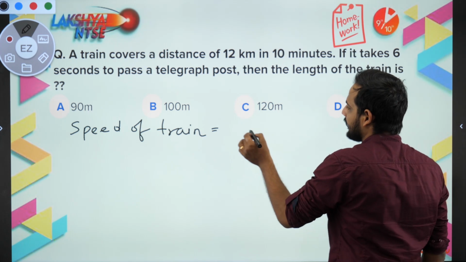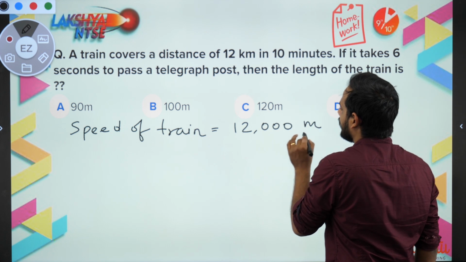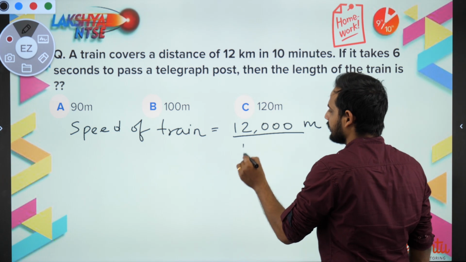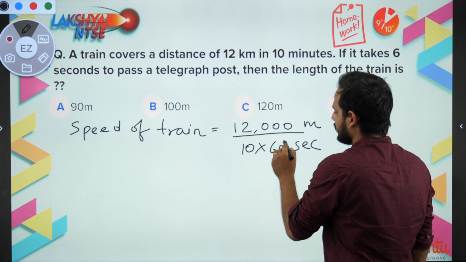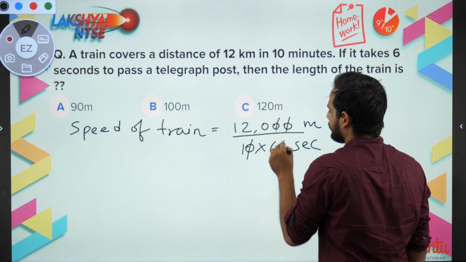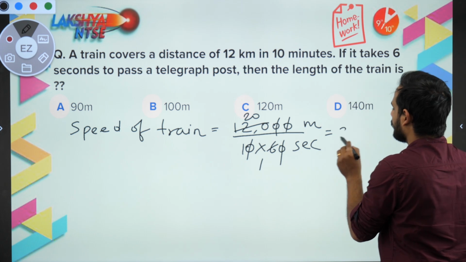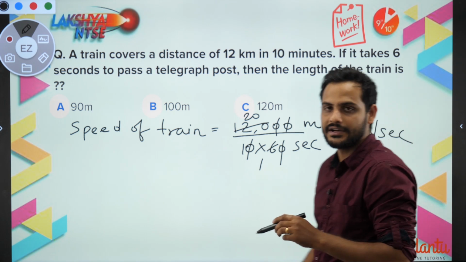So the distance is 12 km, that I'll write as 12,000 meter upon 10 minutes. 1 minute is 60 seconds, so 10 into 60 seconds. So meter per second you'll be getting. This got cancelled with this, right? 6 ones are 20 times. So you'll be getting 20 meter per second as the speed of the train.